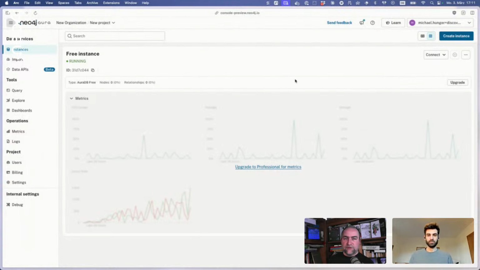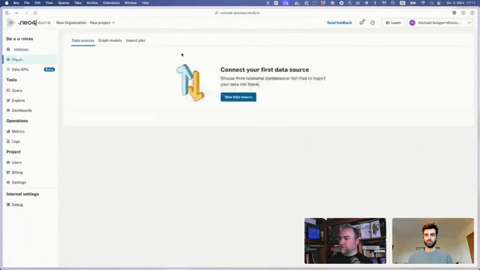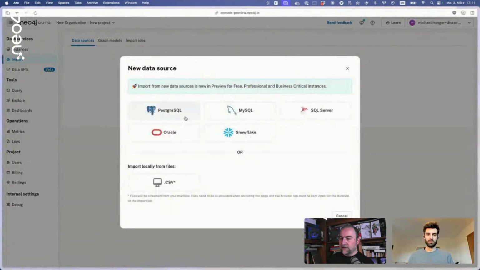But until then, we'll want to look at the data import part. So there's a new sidebar item here for data import, and we can add more data sources. And as you can see here, we have Postgres, MySQL, SQL Server, Oracle, Snowflake. There are more services coming. I heard from my colleagues that, for instance, BigQuery might be coming soon. And we want to add more and more data sources here, so that whatever your data source is, we can import the data from it.